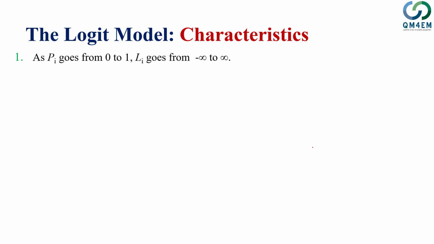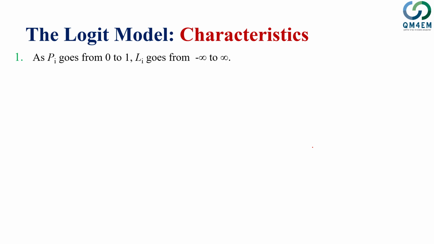The first important characteristic of the logit model is that its probability goes from 0 to 1 as the logit goes from minus infinity to plus infinity. So that's a very interesting characteristic of the logit model. Earlier we saw that the linear probability model has the limitation that it can predict probabilities out of bounds, that is, outside the 0 to 1 range, and violate the basic probability characteristics.